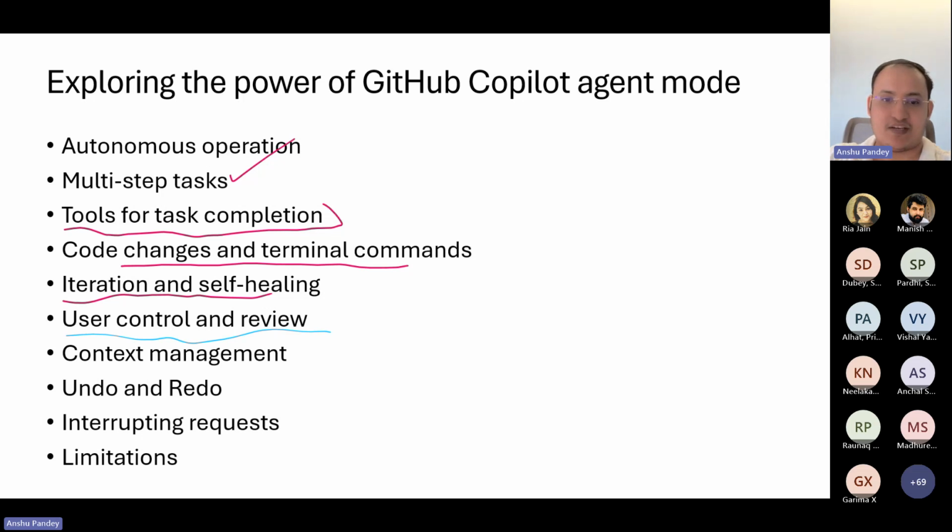You can always mention that these are the edits, and it gives you control over whether you want to accept those edits, whether you want to push those edits or not. It always checks for confirmation: these are the changes I feel should be done, should we go ahead and execute those or not? So before executing anything, you get the option to approve it. You get control and an option to review what changes Copilot is suggesting.